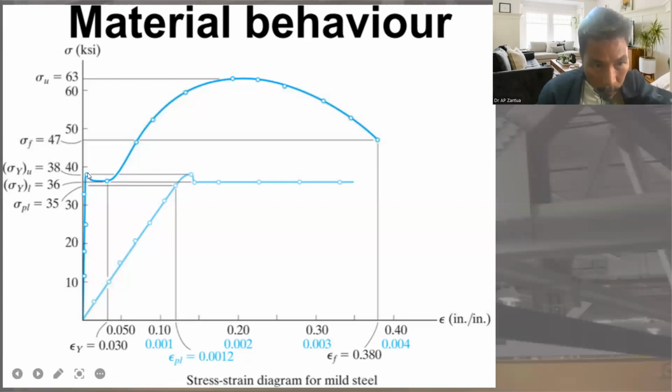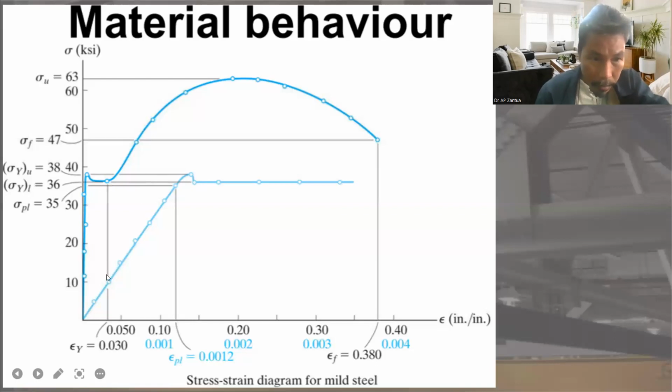From this point to this point, this is yield stress. So we're able to graphically observe the yielding. This characteristic is yielding. It gave way. It yields.